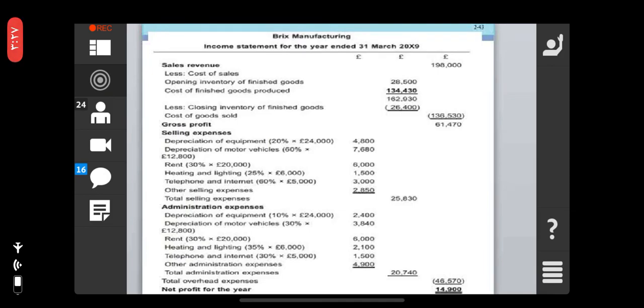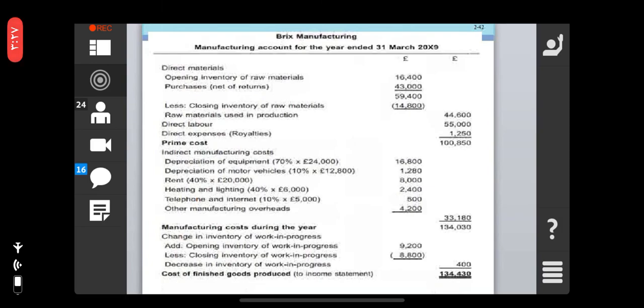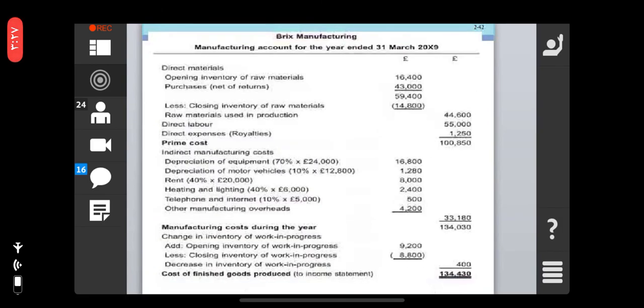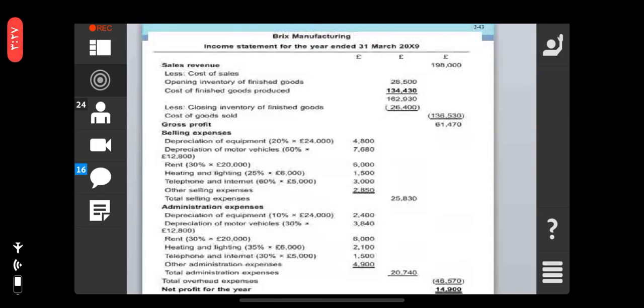The sales revenue was 198,000, right? The opening inventory of finished goods is 28,500, plus the cost of finished goods produced 134,430, total 162,930.